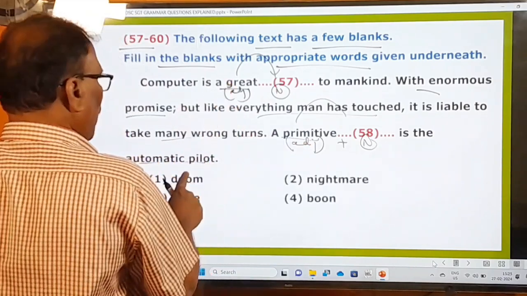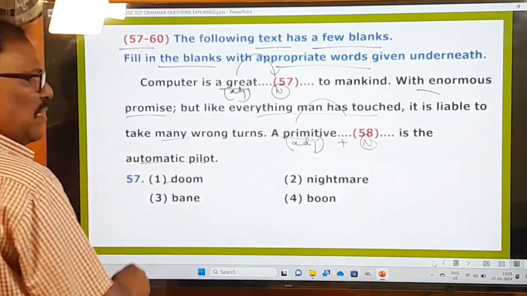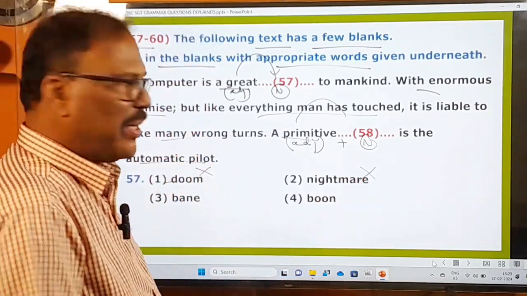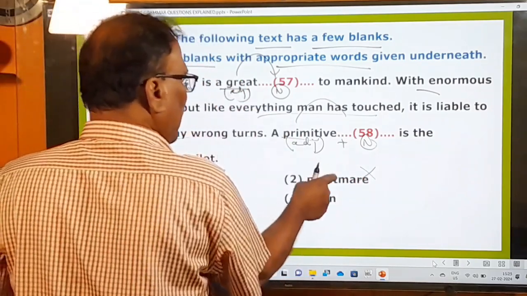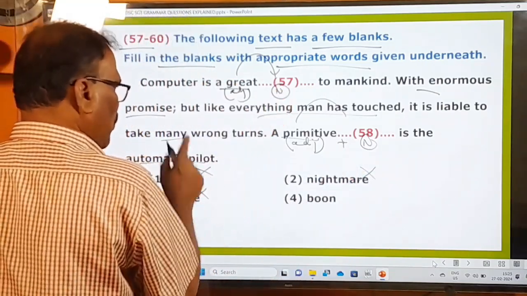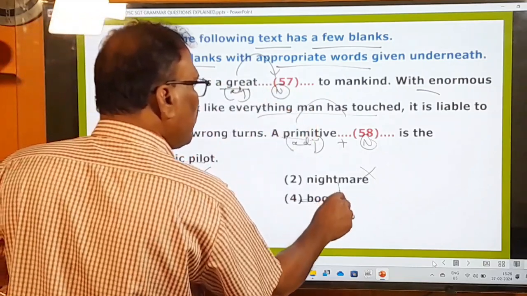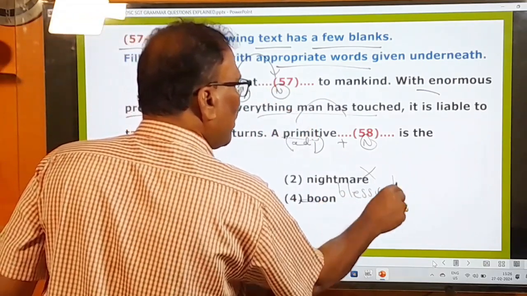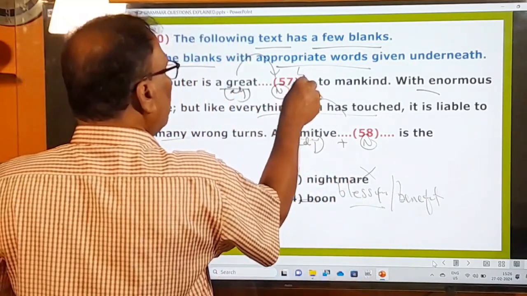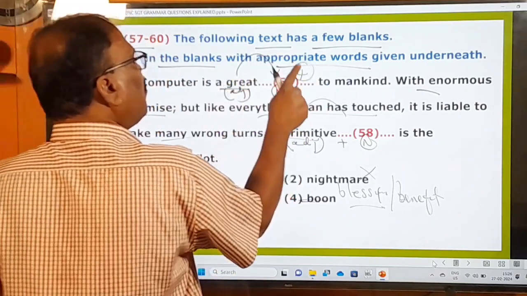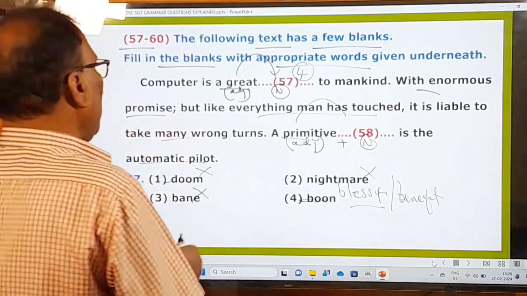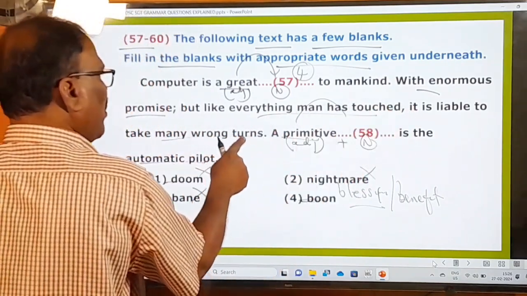Computer is a great doom to mankind. Doom means death or ruin. Is it that? No. Nightmare means a frightening dream, a bad dream. Is a computer a great nightmare? No. Bane means poison. Computer is a great poison to mankind? No. So computer is a great boon. Boon means blessing or a benefit. Therefore you use this fourth one in this blank. Computer is a great boon to mankind, right? With enormous promise. Okay, computers have promised a lot of development, but like everything man has touched, it is liable to take many wrong turns.